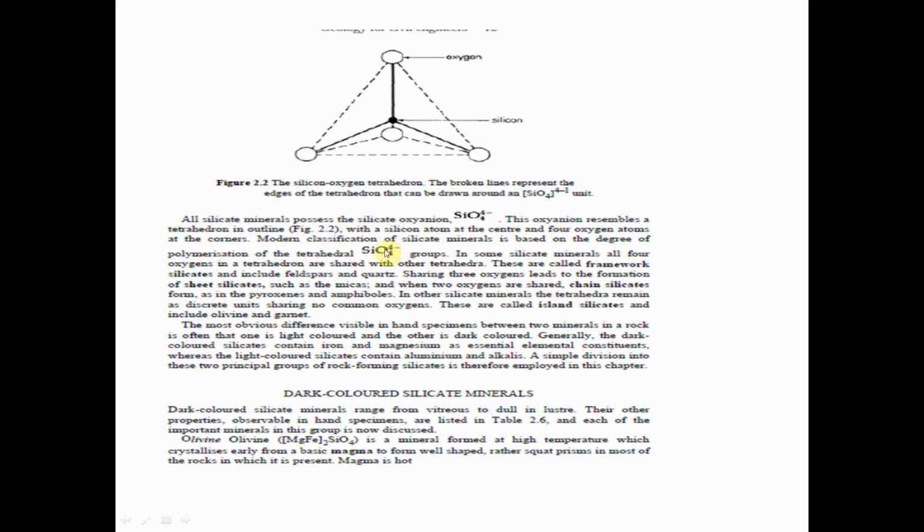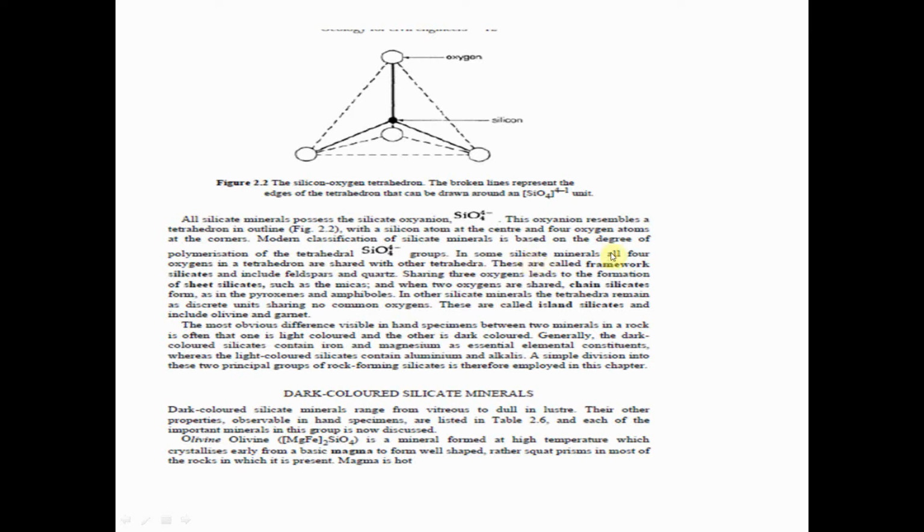Modern classification of silicate minerals is based on the degree of polymerization of the tetrahedral silicate groups.